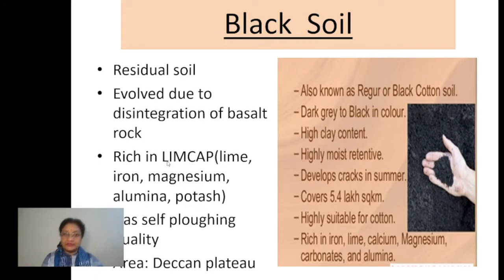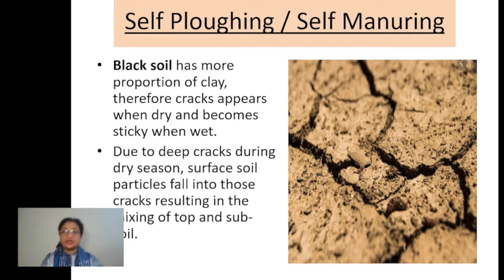L means lime, I means iron, M means magnesium, right? C means calcium, A means alumina, and P means potash. So these are the basic elements found in large quantity in black soil, right? Now let's move to the next quality of it.